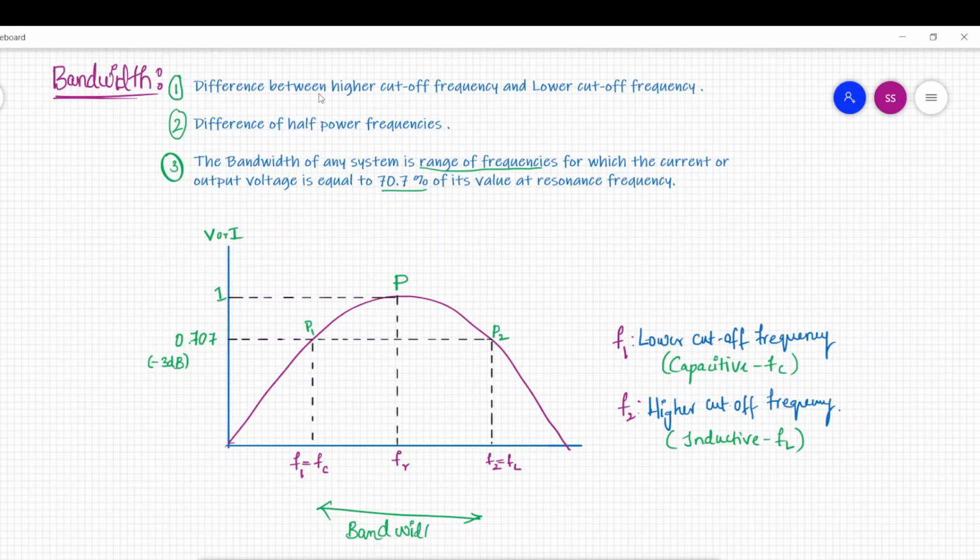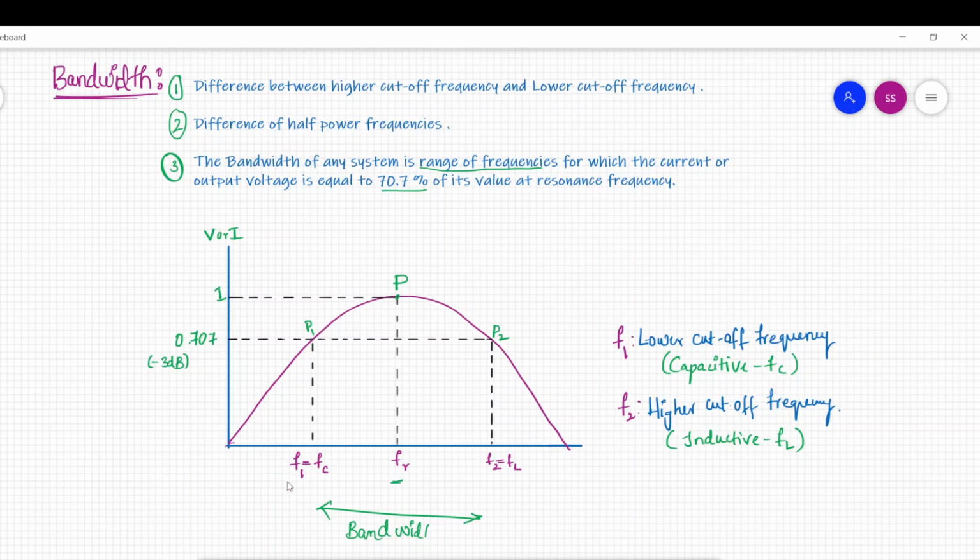The first one is saying the difference between the higher cutoff frequency and the lower cutoff frequency. So there is a term called cutoff frequency. Which frequency is called the cutoff frequency and which is called the resonant frequency? Here FR is called the resonance frequency, at which maximum power is being taken from the supply.